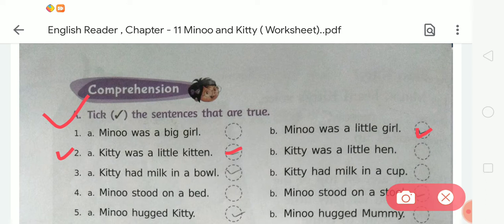Now come to the next. Number 3. Kitty had milk in a bowl and Kitty had milk in a cup. We read in the story that Minu always gave milk to Kitty in a bowl. So we have to take option A, Kitty had milk in a bowl. So option A is correct.